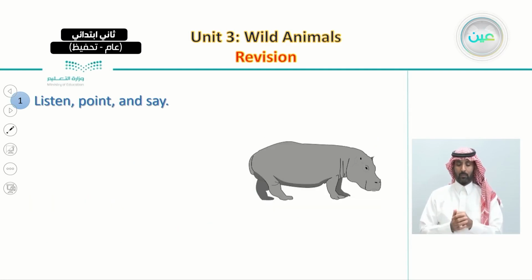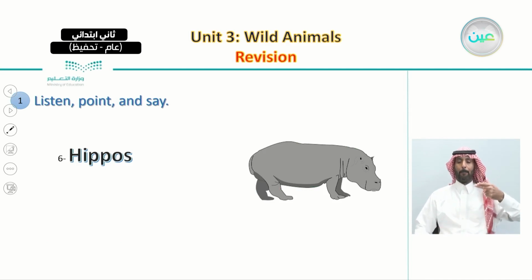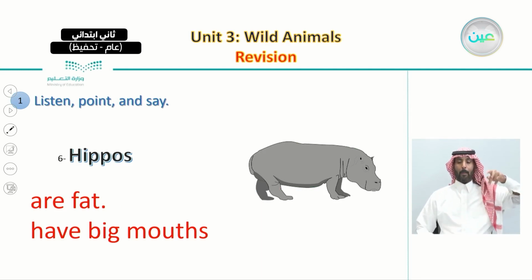Now the sixth one is hippos. Hippos are fat and have big mouths. So repeat after me. Hippos, hippos. Hippos are fat and have big mouths.